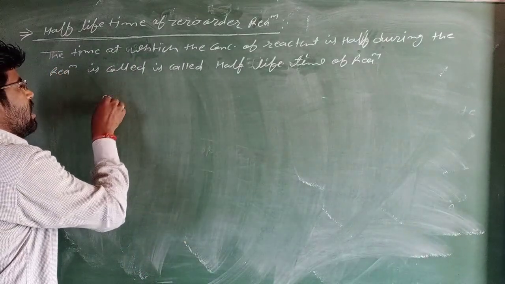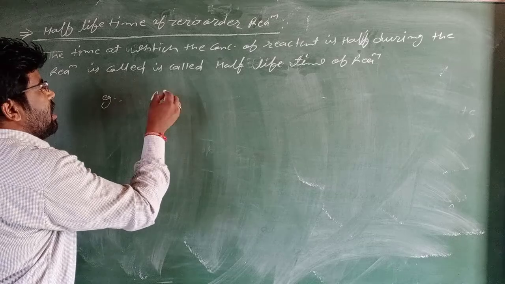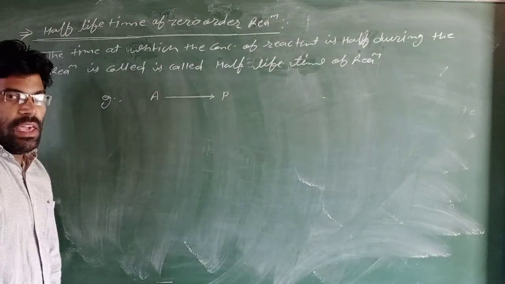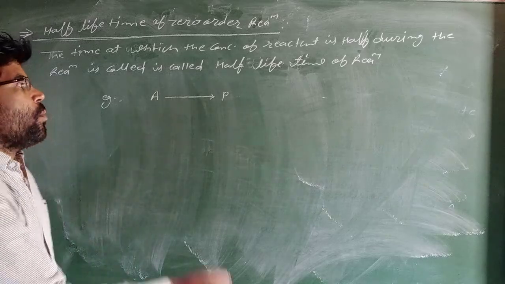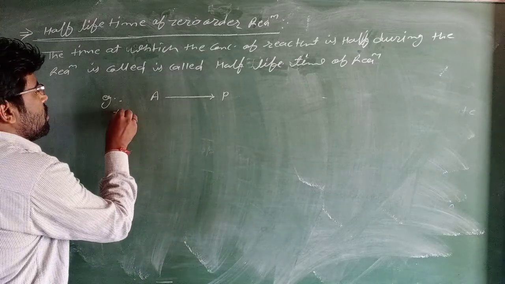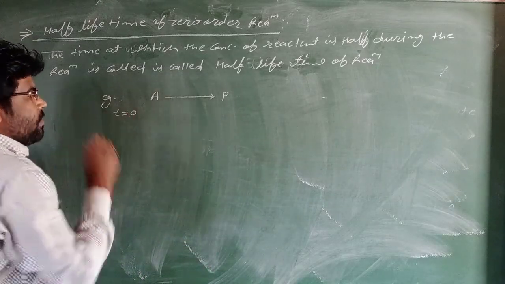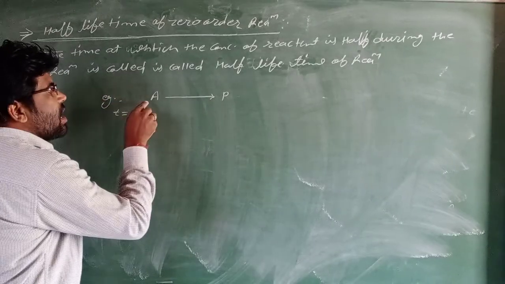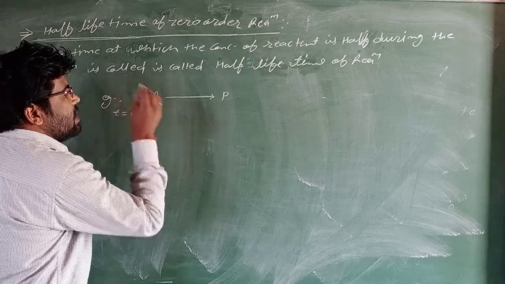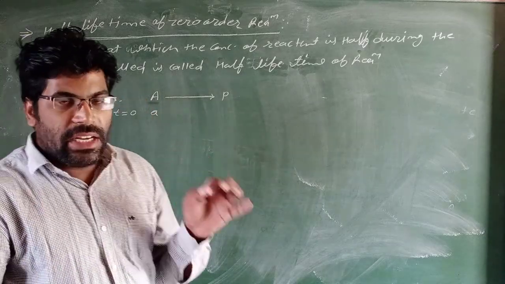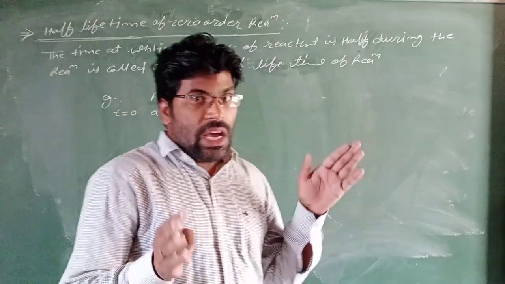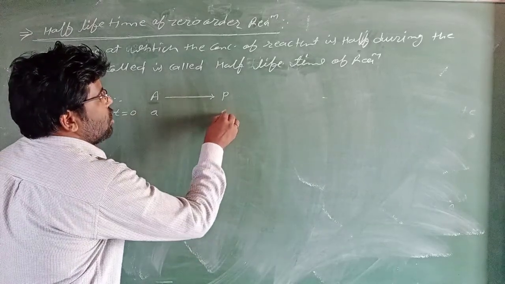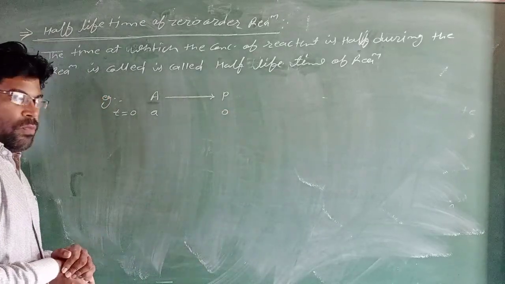In this chemical reaction, a reactant is converted into product. Suppose at t equal to 0 time, the concentration of reactant is A and the concentration of product is 0.